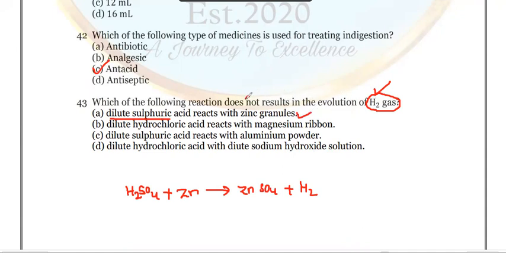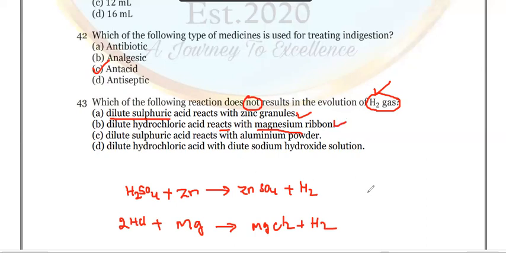So here the option is not the one that results. Dilute hydrochloric acid, HCl, reacts with magnesium ribbon, Mg. Is it right? It gives MgCl2 plus H2. Here also hydrogen gas is released. Next, dilute sulfuric acid, H2SO4, reacts with aluminum powder, Al.